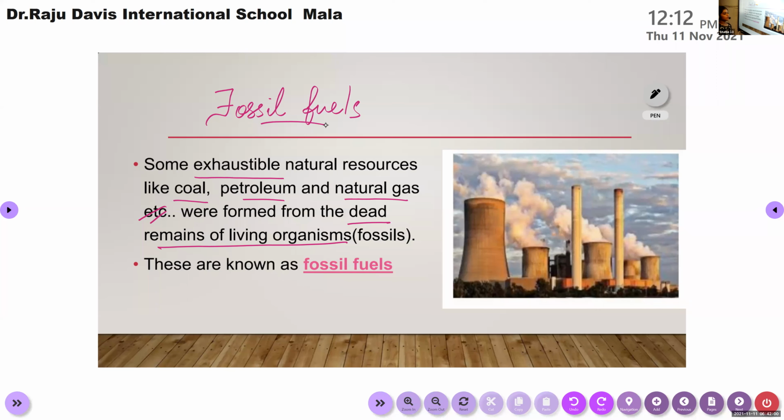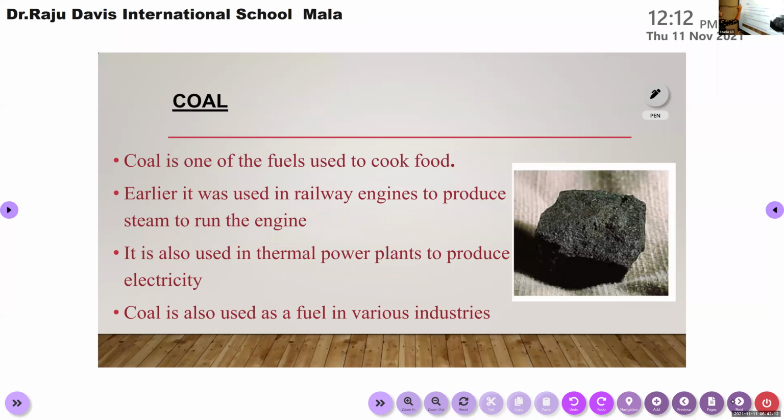So now we can learn about the first fossil fuel, that is coal. Shall I move to the next slide, children? Okay, so the first one is coal. First we can learn the uses of this coal.